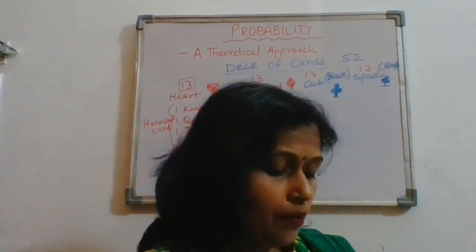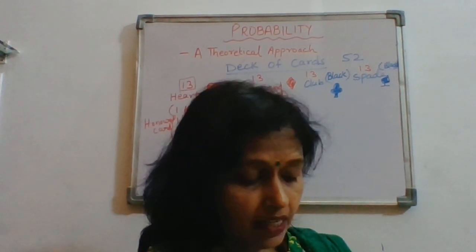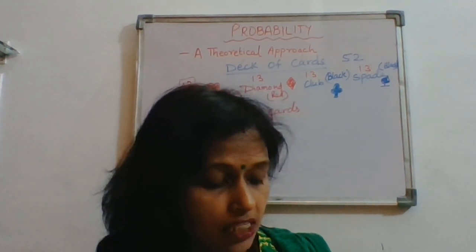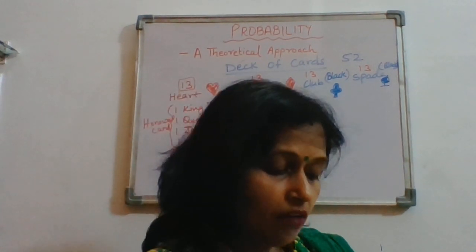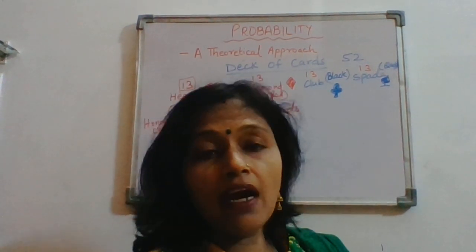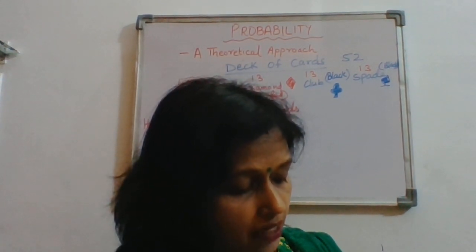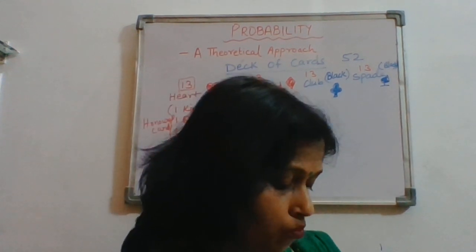Now the total number of pens will be 132 plus 12, the defective ones also. They both are mixed up. So 144 is the total and good ones are 132. So the probability of getting a good one will be 132 by 144. Total possible outcome is 144 and favorable outcome is 132.